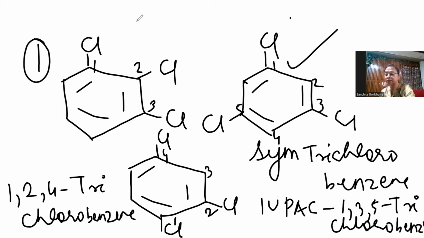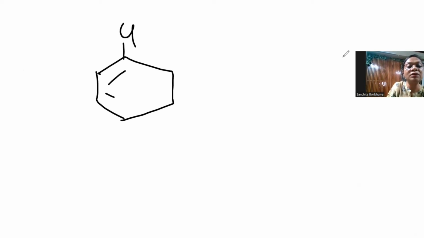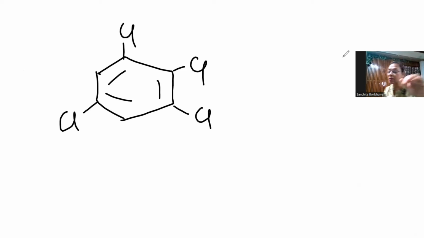All right, fine. Okay, so let me try one last variation, which is the tetrahalo. Here also there can be 2-4 options. So you can call this 1, 2, 3, 4, 5.